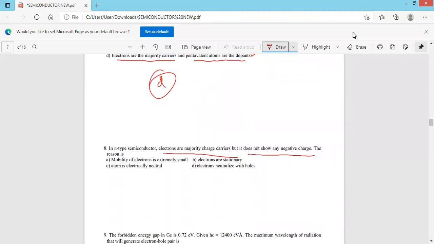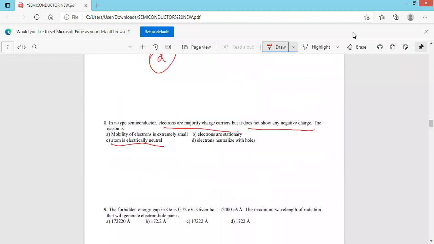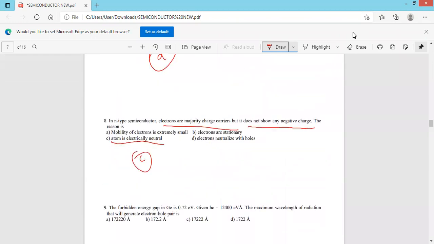Option C is the correct answer. The atom is electrically neutral. Therefore, the whole element is electrically neutral. Only electrons are charge carriers. As the electric field is applied at room temperature, these electrons are present in the conduction band and they are available for conduction. So option C is the correct answer. Next one.